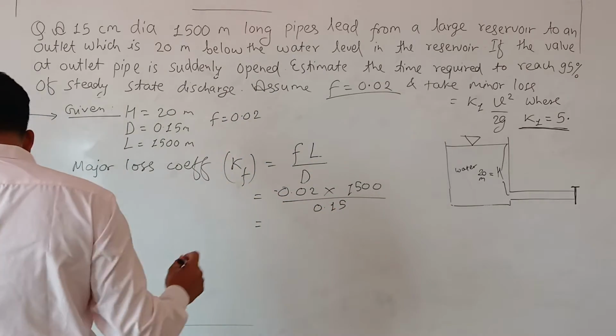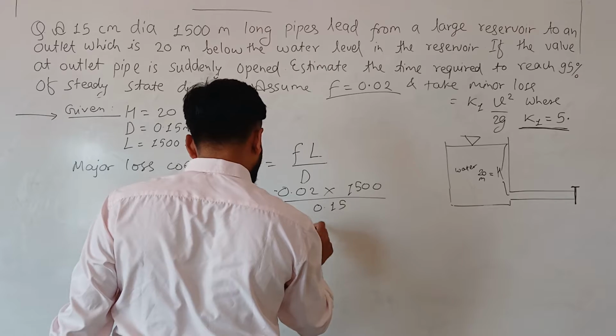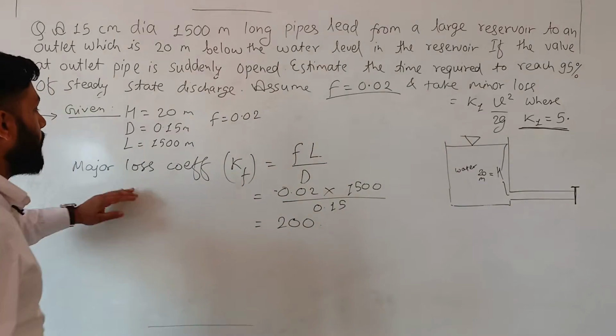You will get 200. This is the major loss coefficient.